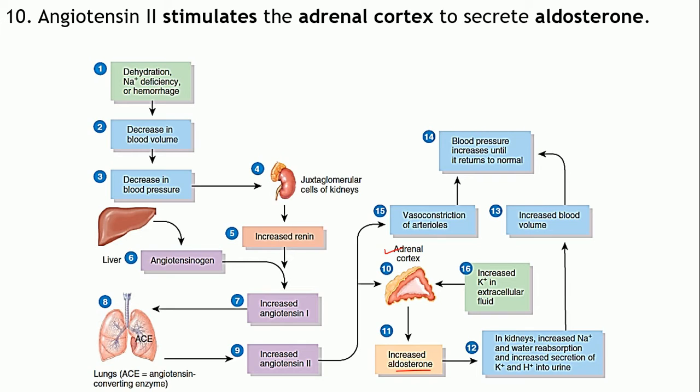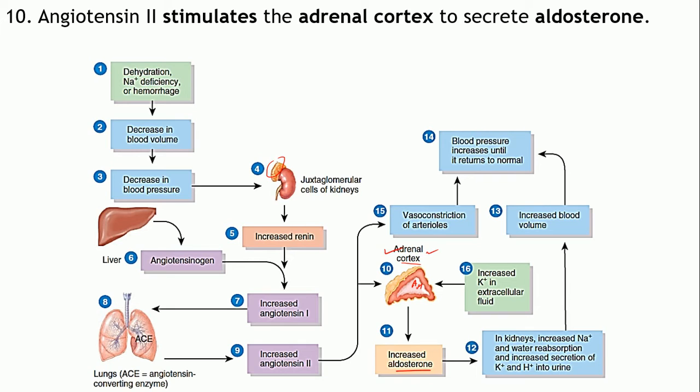The adrenal glands are endocrine glands present just superior to your kidneys. The adrenal gland has two parts: the inner part is the adrenal medulla, and the outer part is known as the adrenal cortex. You are all aware of the meaning of the term cortex, rind or bark, so the outer portion of this gland is the adrenal cortex.